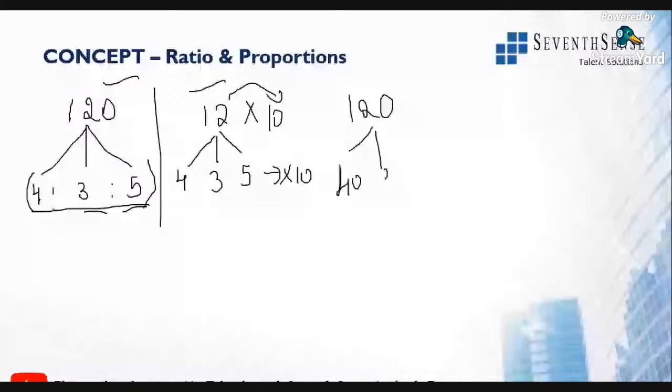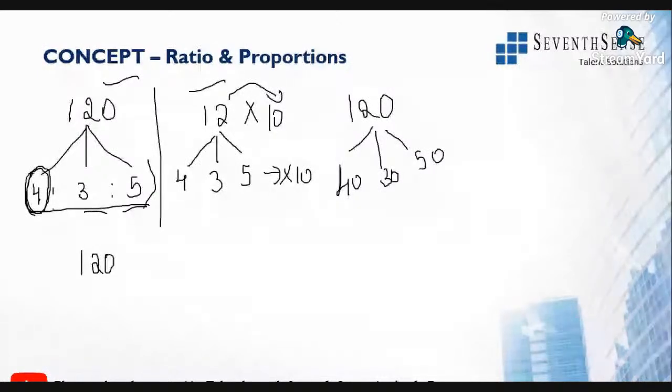This is 50. Now if they ask you any individual values, how can you find out? We want to know, like how many students will be there in the first section. So totally how many students?